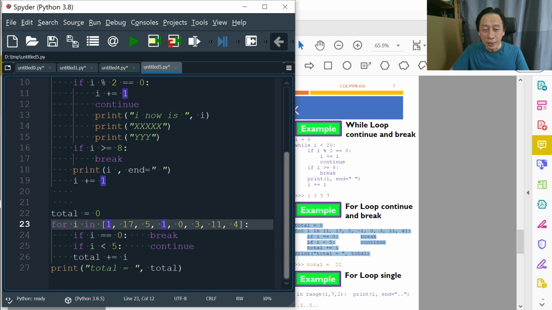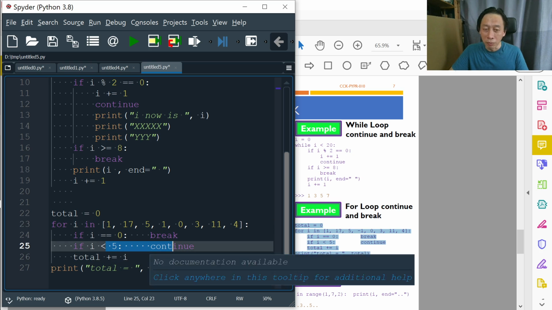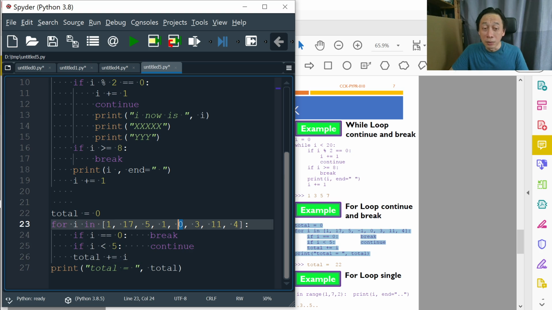So then we add, then I becomes 17. It is not 0, it is not less than 5, so we'll add 17. Next, we will also add 5, right, because 5 is not 0, not less than 5, so we'll add 5. Next, I becomes 1, which is going to be small, and we skip over. Then I becomes 0, and what happens? We will stop here.